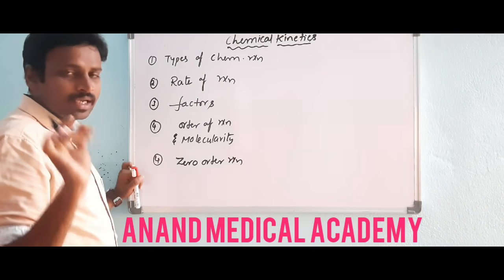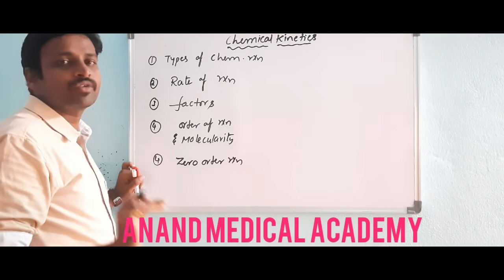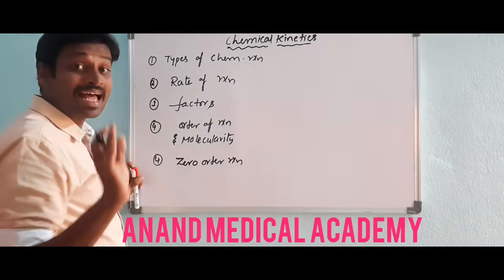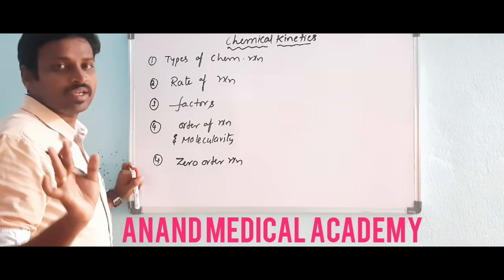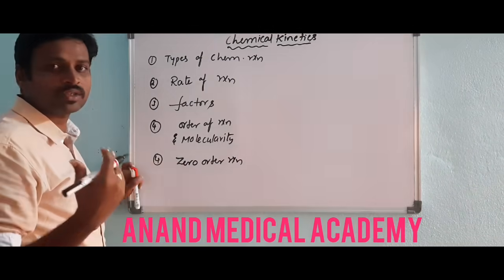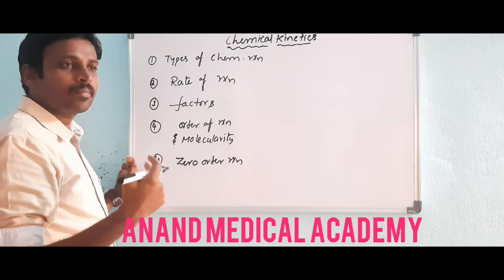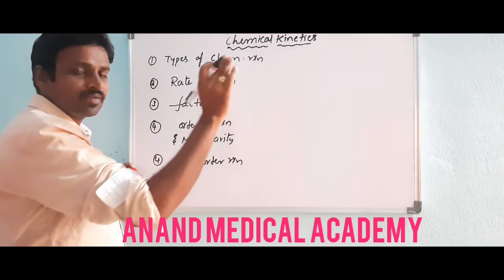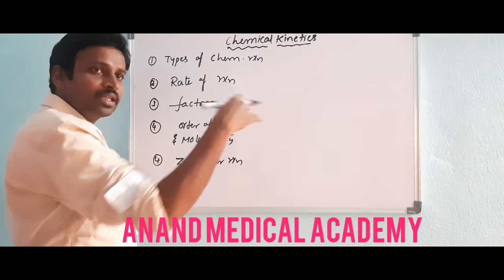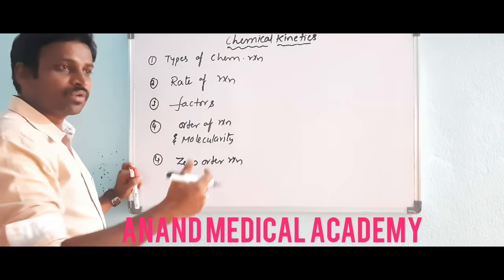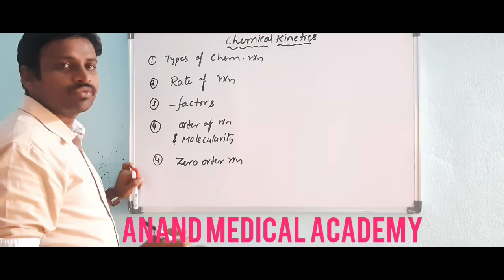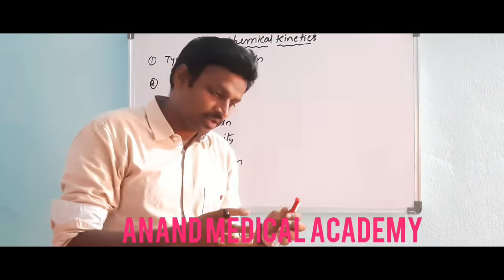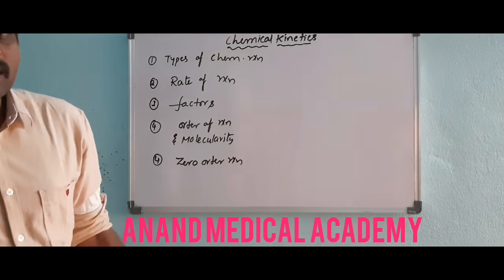Very important: here also you mostly have numericals. Got it clearly? And graphs. Graphs are also very important for zero order, first order, second order. By giving the graph, they will ask the order of reaction. Otherwise, by giving the order, they will ask for the graph. Which of the following graphs is for a first order reaction, like that they'll also ask. So let's see one by one.